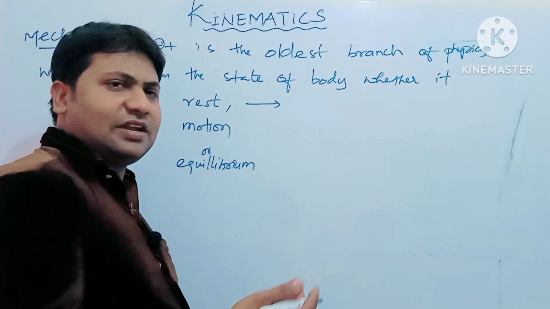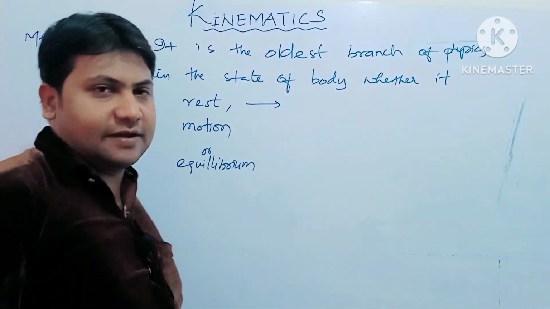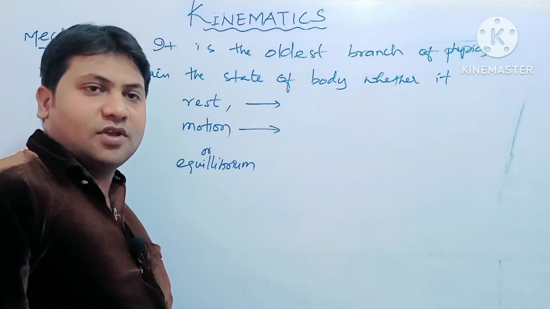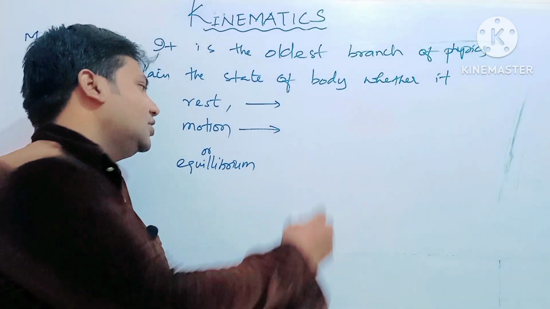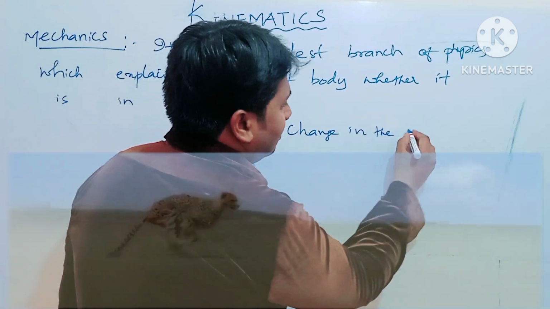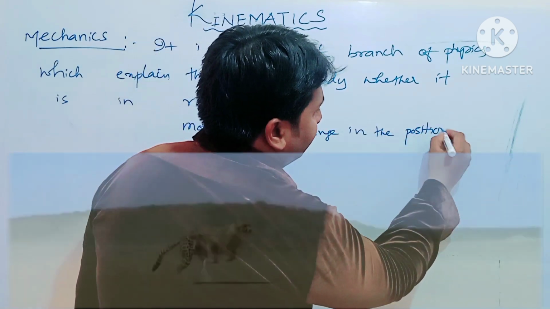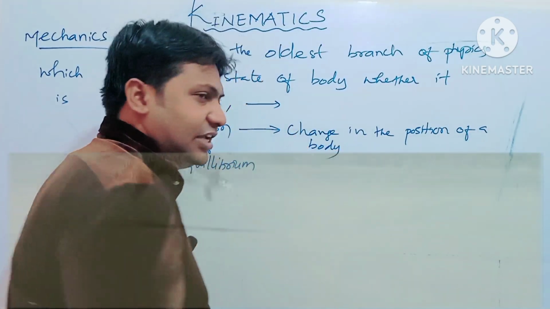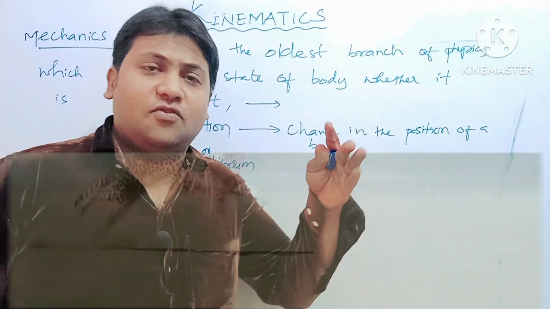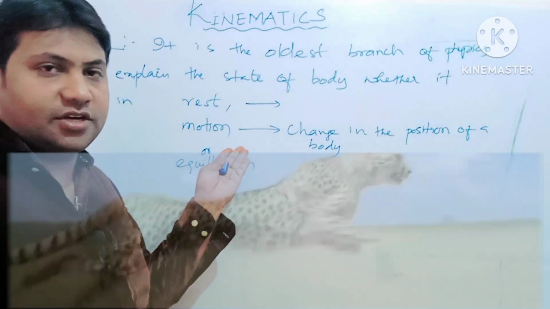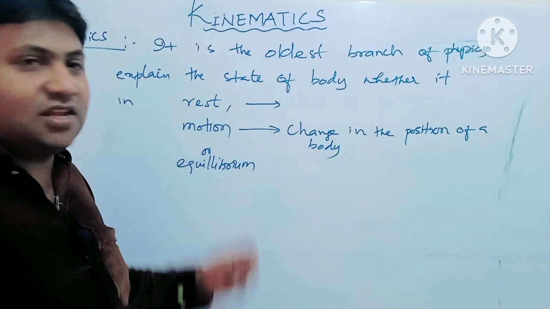Let me explain rest and equilibrium in comparison. First, what is motion? Motion is the change in position of a body. It is the change of position of a body that is defined as motion. Now let's discuss rest and equilibrium.